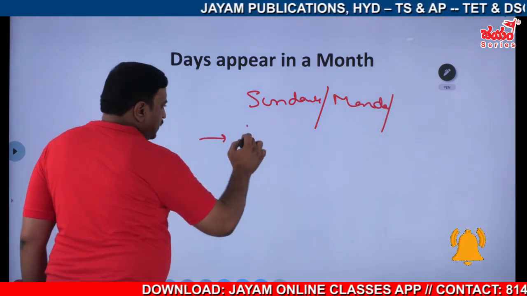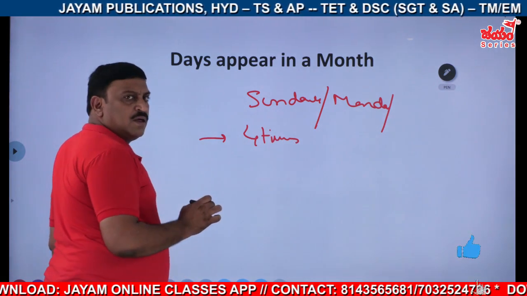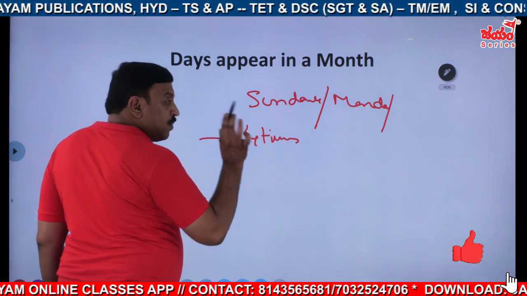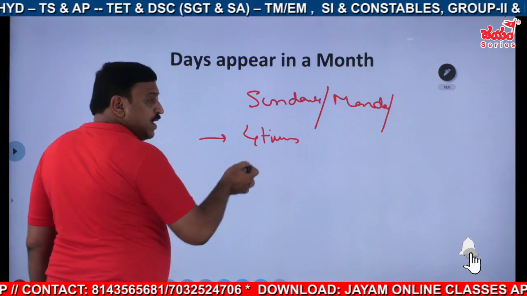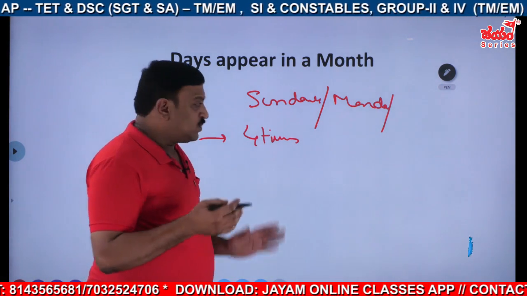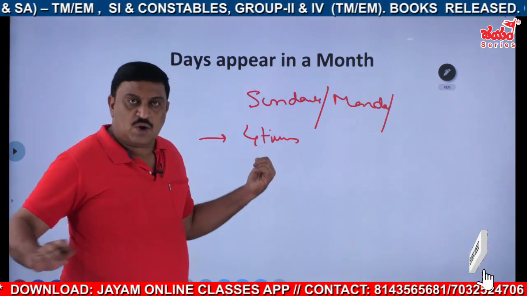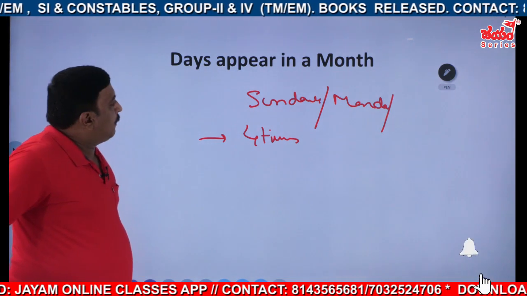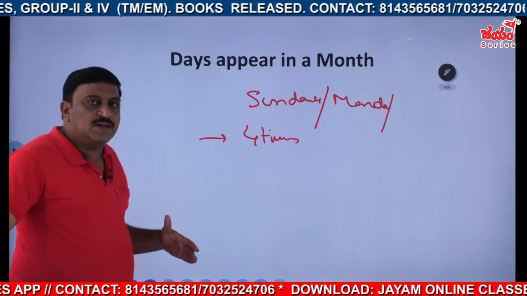You think that definitely it is 4 times, right? In February. Okay, the problem is, you'll say 3 times, 4 times, 5 times, like that. So it is very important to discuss this concept also. Okay, so let us start with the question. With the question, we can learn the concept.